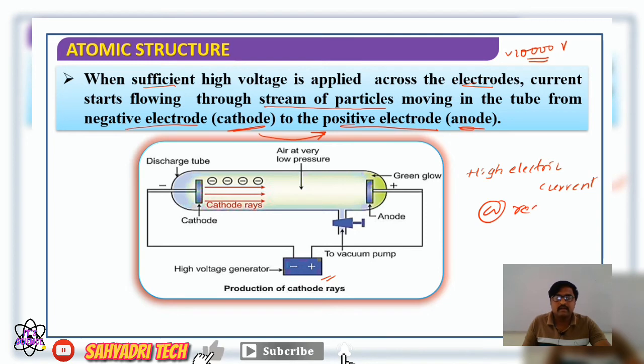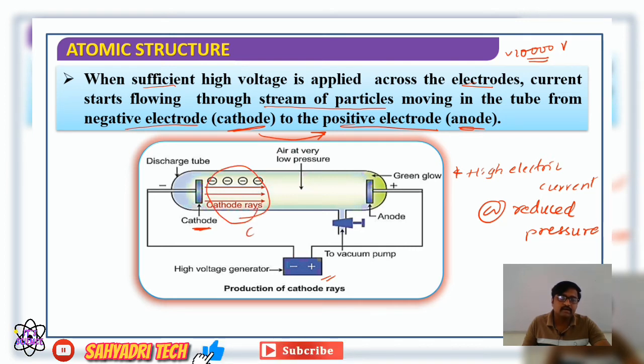Reduced pressure is very important. The rays emitted from the cathode are called cathode rays.